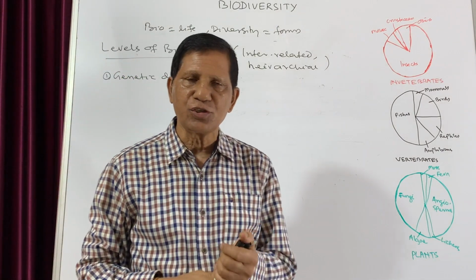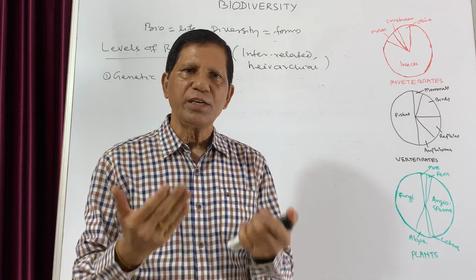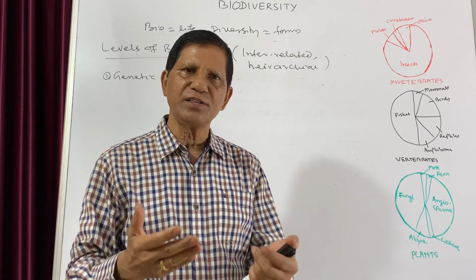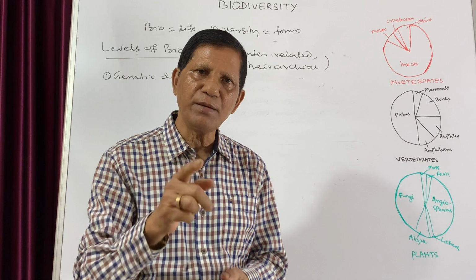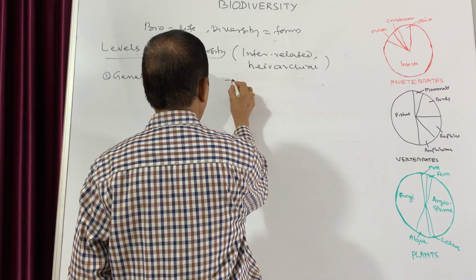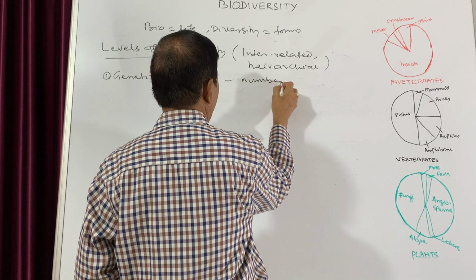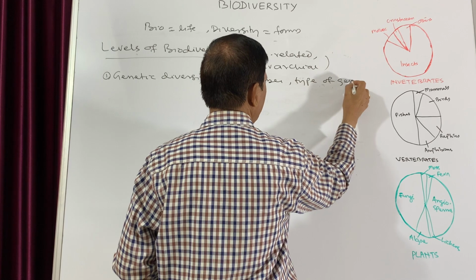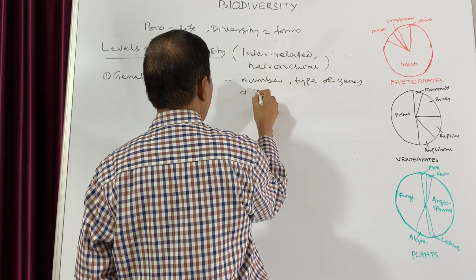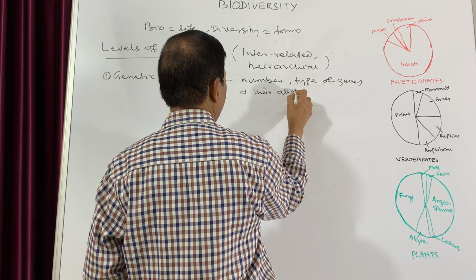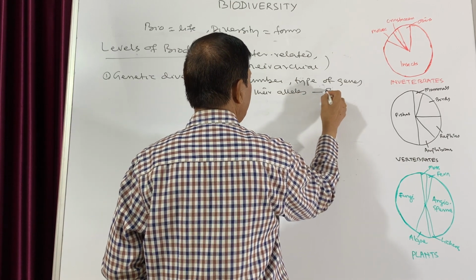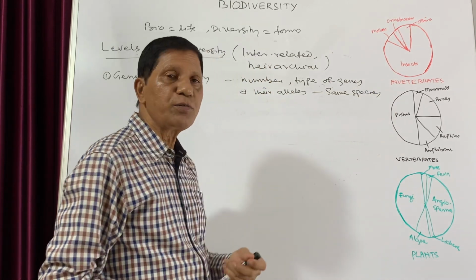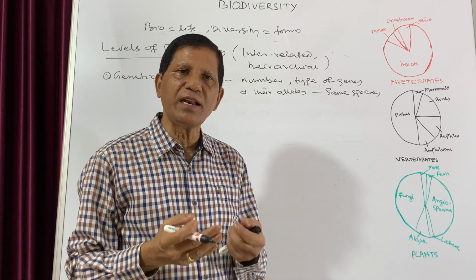Genetic diversity means the number of genes, the different types of genes, and the different alleles that are present in the same species. That means in the same species, what is the number of genes? What are the different types of genes and their alleles?